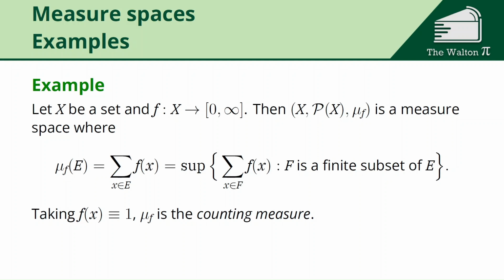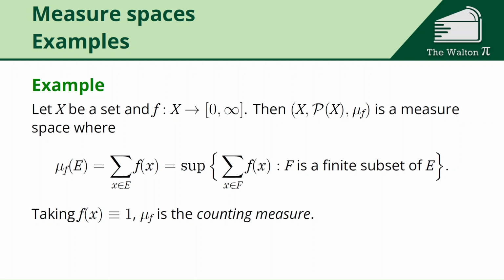So it's a little bit tricky, but this is saying, okay, if I have a set and I'm looking at all the different points, I can evaluate the function at each point. I'm going to take every single possible finite collection of those points, evaluate the function on that finite collection, and add all of those up.